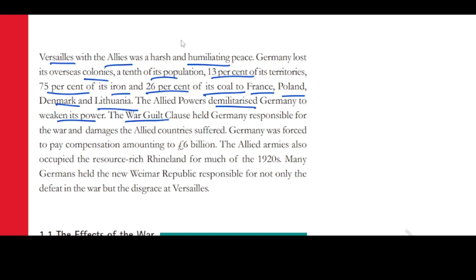The war guilt clause held Germany responsible for the war and the damages the Allied countries suffered. Germany was forced to pay compensation amounting to 6 billion euros. And the Allied army occupied the resource-rich Rhineland for much of the 1920s. And many Germans held the new Weimar Republic responsible for not only the defeat in the war but also the disgrace at Versailles.